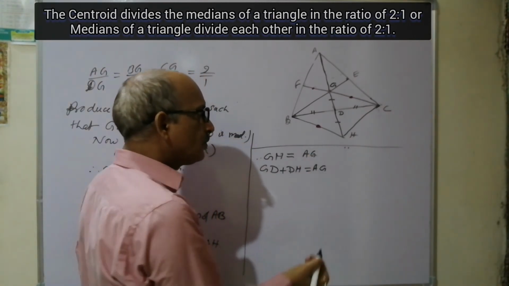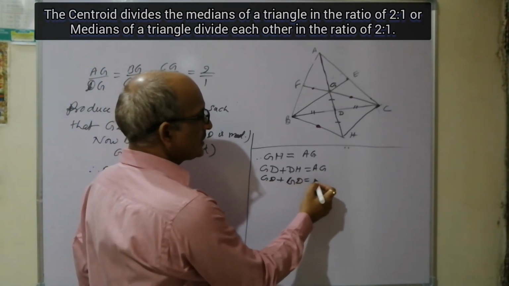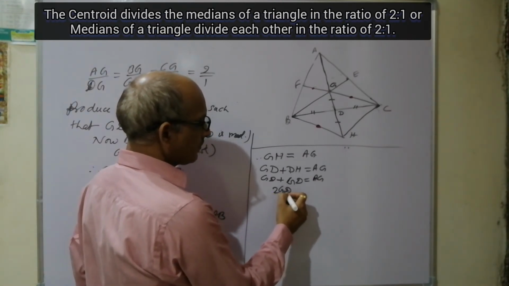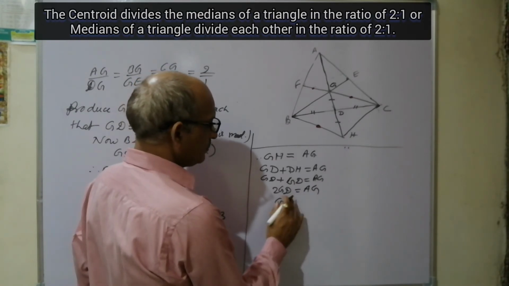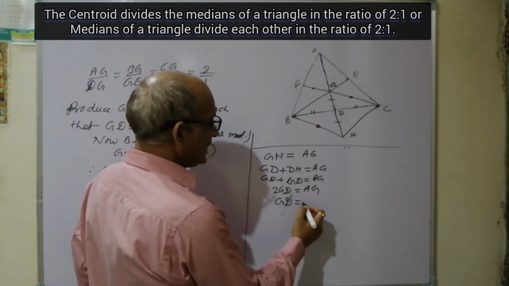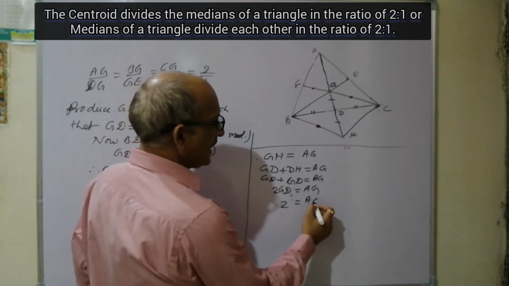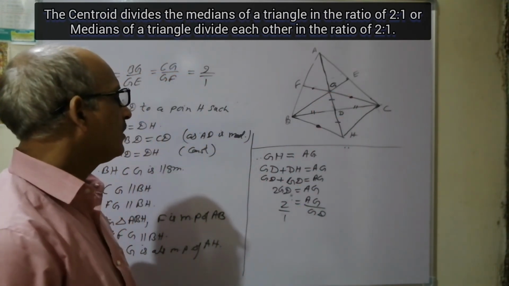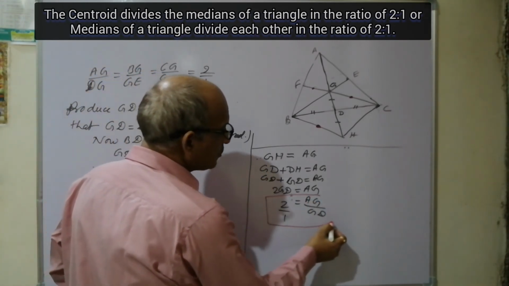Since GD is also equal to DH, GD plus GD is equal to AG. It means 2GD is equal to AG, so AG upon GD is equal to 2/1. This is very important: this median is divided in the ratio of 2:1.